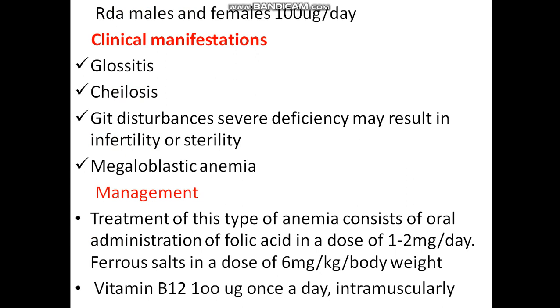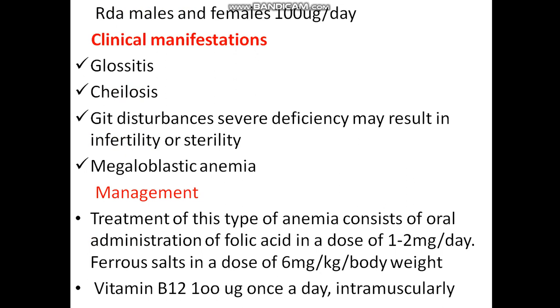First one is glossitis. Glossitis is inflammation of the tongue. Then cheilosis. Cheilosis is when the corners of the mouth become inflamed. Then GI disturbance, severe deficiency may result in infertility or sterility.